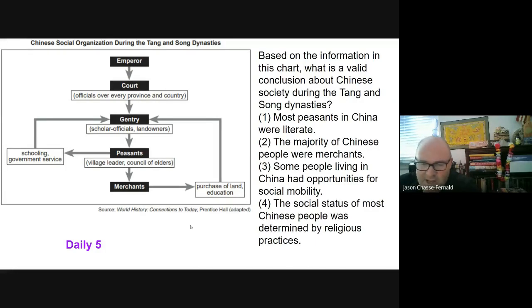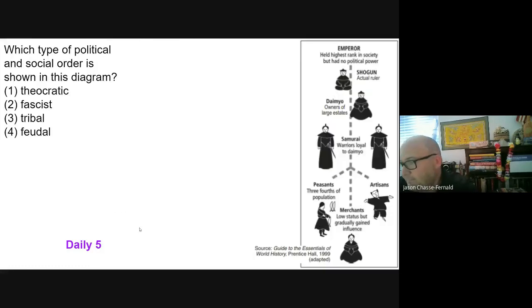You'll have merchants who have excess resources from their occupation, and they'll be able to purchase land and become part of that landed gentry class, or this landed aristocracy class. And of course, merchants and peasants could also join that gentry class through civil service exams, the application of Confucian practices. They would potentially become scholar officials. Maybe even the best of the best might make it into the court. So we do see some level of social mobility in ancient China.